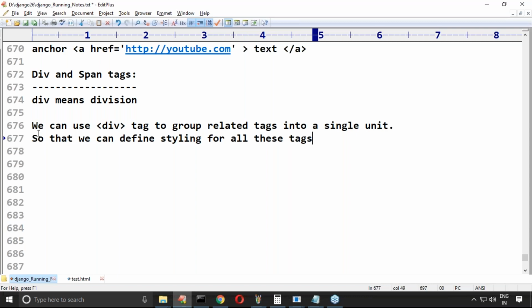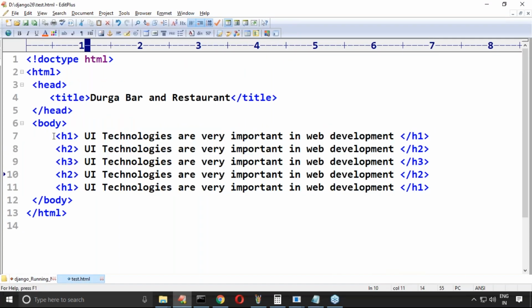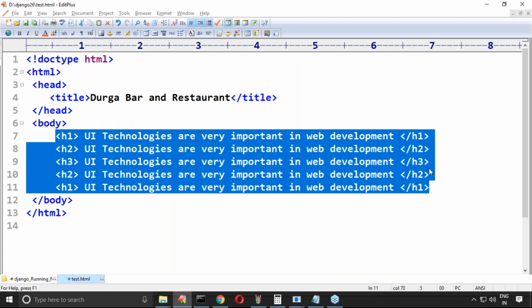Remember this very carefully, right? I want to define the styling for all these tags. Is it possible or not? Yes, by using the div tag. So if you are not going to talk about styling, then automatically the usage of the div tag is meaningless. Remember carefully, right? Usage of the div tag is meaningless if you are not going to talk about styling.